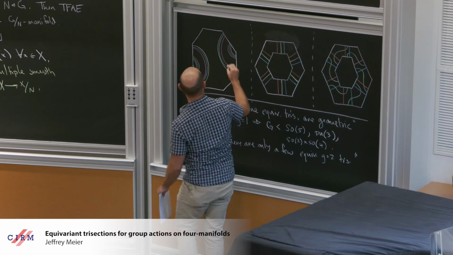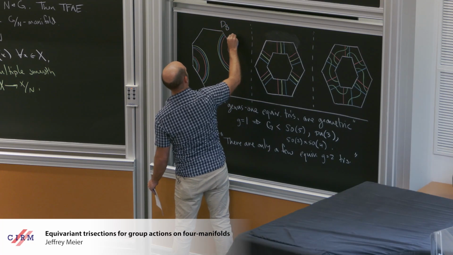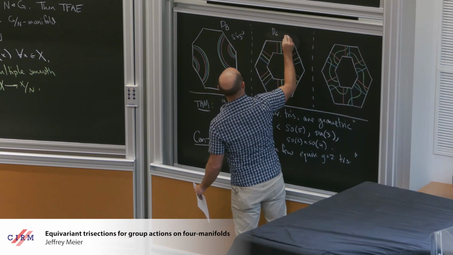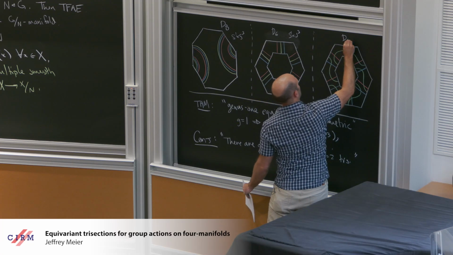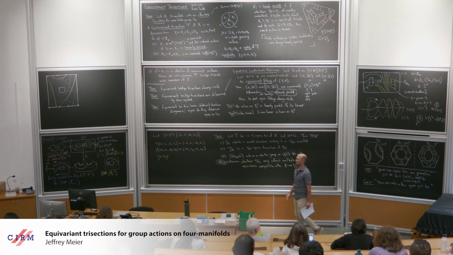These are some of them. This is a D8 trisection of S1 cross S3. This is a D6 trisection of S1 cross S3. This is a D6 trisection of S4. That's a D2 trisection of S2 cross S2.